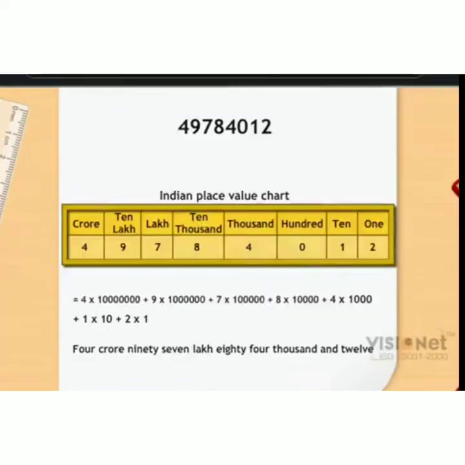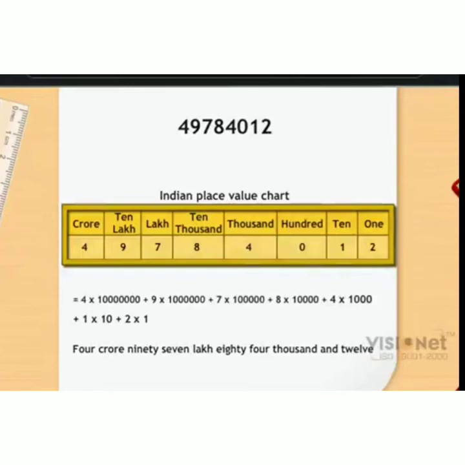See here, I have a 9-digit number that is going to be represented in the Indian place value chart. The 9th digit is represented in the crore place. Then 9 is in the 10 lakhs place, 7 in the lakhs place, 8 in the 10,000 place, 4 in the thousands place, 0 in the hundreds place, 1 in the tens place, 2 in the ones place. Now tell me how many crores are there? 4 crores.